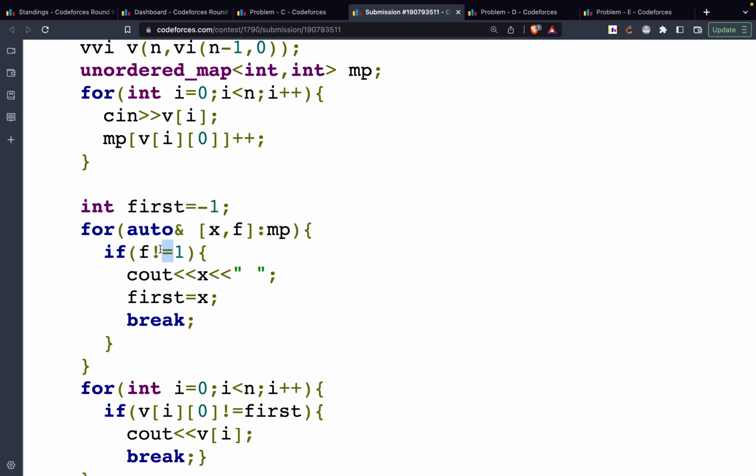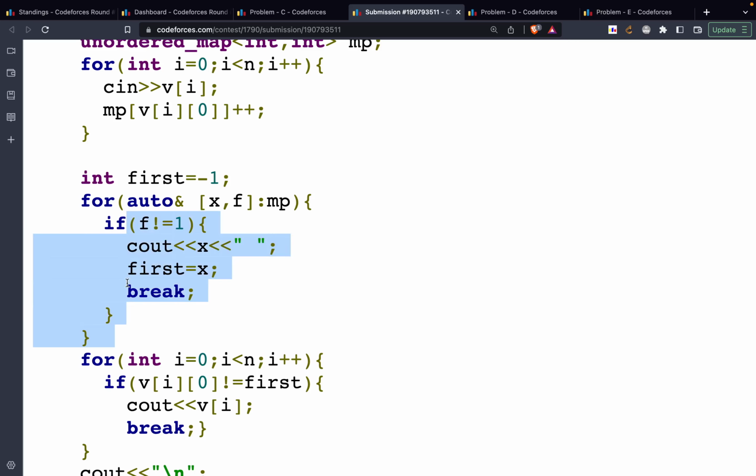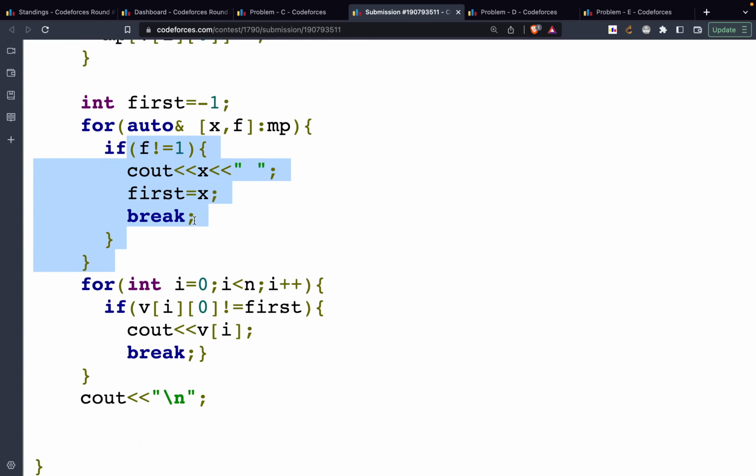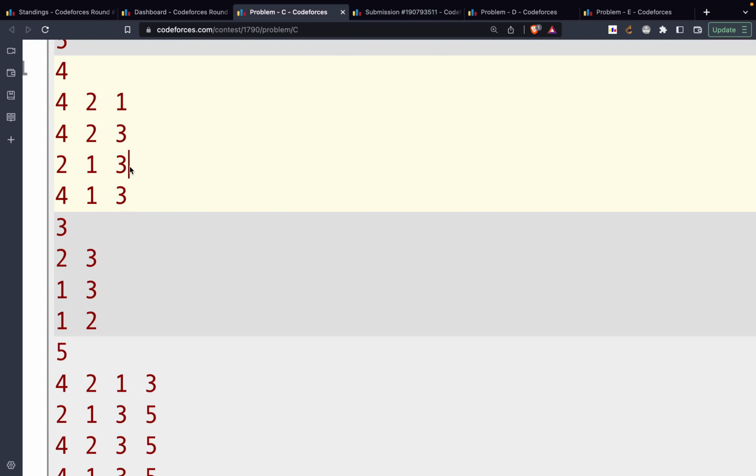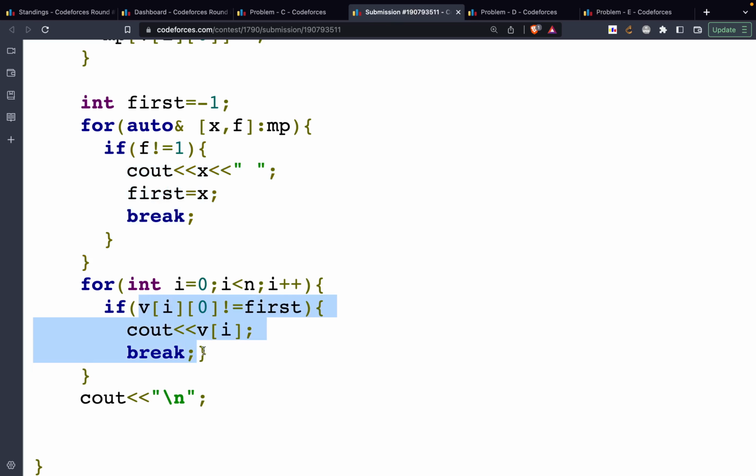If frequency is not 1, or in other words I could have actually written over here if frequency is equal to n minus 1, in that case that definitely is my first digit. So I'll set it as my first digit, I'll print it and I'll break out of this loop. Then I'll check for any permutation such that the first digit is not 4. There's only one permutation in which the first digit wouldn't be 4. This is this one, right? So this is the remaining permutation I need. Once I find that, I'll simply print that up and then I'll break and I'll print a new line.